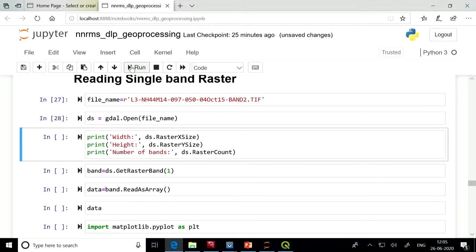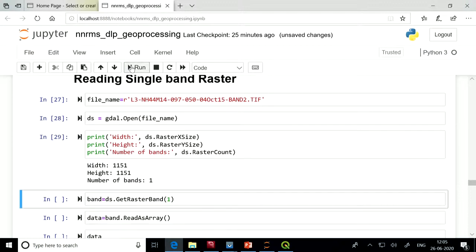Now, similarly, we can query the raster for the width and height of the image and how many bands are available. If we check ds.RasterXSize, it returns 1151, YSize 1151, and RasterCount returns how many bands are available in the image. This is a single band image, so it returns 1.